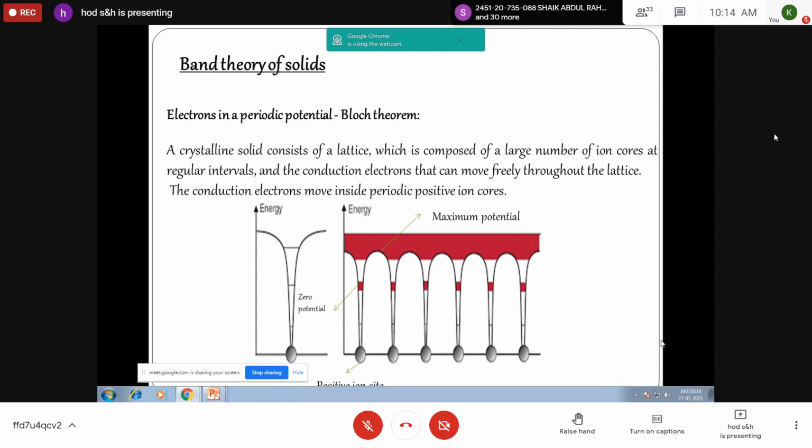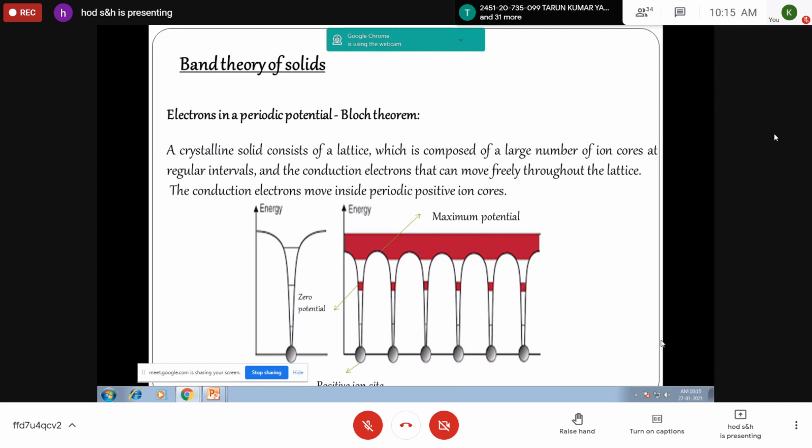And whenever the electron is exactly between two positive ion sites, it possesses maximum potential. In this way, the potential changes from minima to maxima, or for practical purposes, from zero to maximum potential, and again maximum to zero. Like that, the potential of the free electron varies as it propagates through the lattice. This is the basic assumption of band theory of solids.